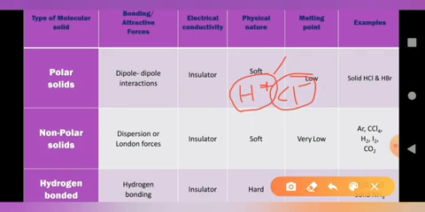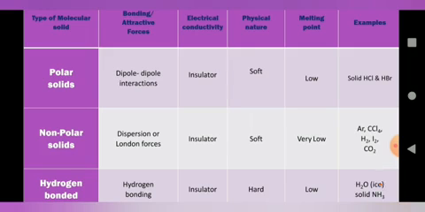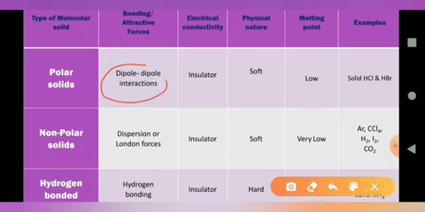Due to that, polarity arises, and due to this polarity these show dipole interaction. So what is dipole interaction? It is an intermolecular force between two polar molecules.